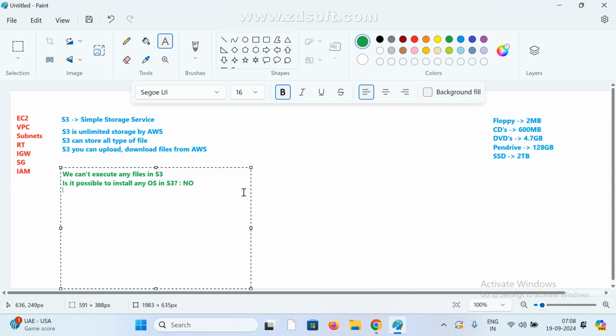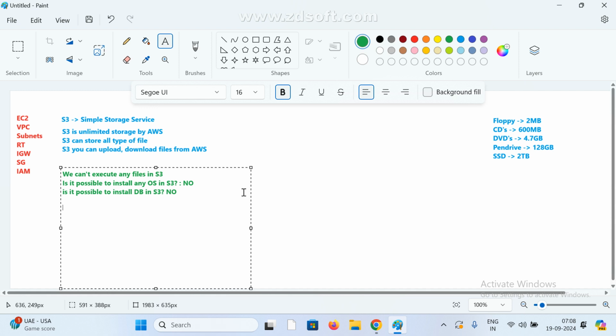Is it possible to install a database in S3? This is also not possible. Oracle database, SQL database, MySQL database, and many different types of databases are available in real time. A database is something we store data in, and that is not possible here.